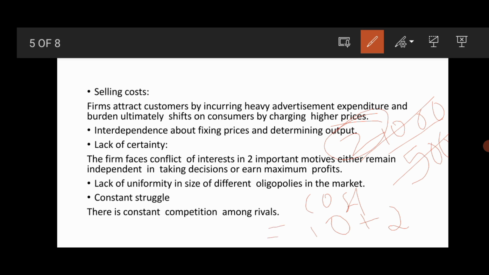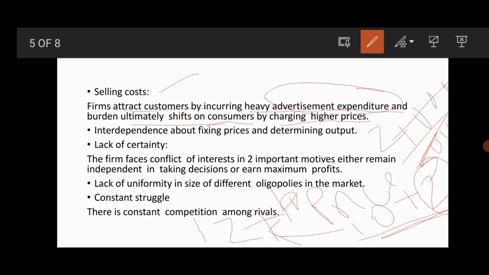So 12 you will get as the amount, and to this we have to add a profit percentage. At that time we will get the price to be charged by the oligopolist. So here we can see that the ultimate burden of advertising is transferred to customers. Here 2 rupees is the burden of advertising which is transferred to the customer by the oligopolist.